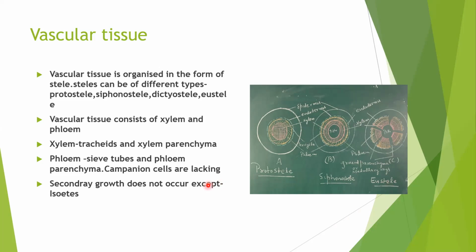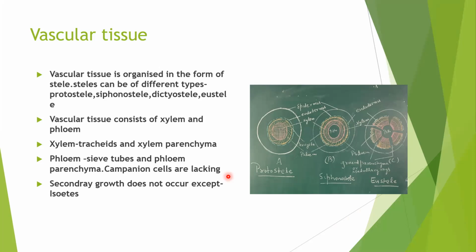Now, xylem in Pteridophyta is made up of tracheids and xylem parenchyma. This is its structure actually. In case of angiosperm, vessels are also found, but in case of Pteridophyta, vessels are not found. Phloem is made up of sieve tubes and phloem parenchyma. Companion cells are lacking. In case of angiosperm, companion cells are present, but here they are not found.